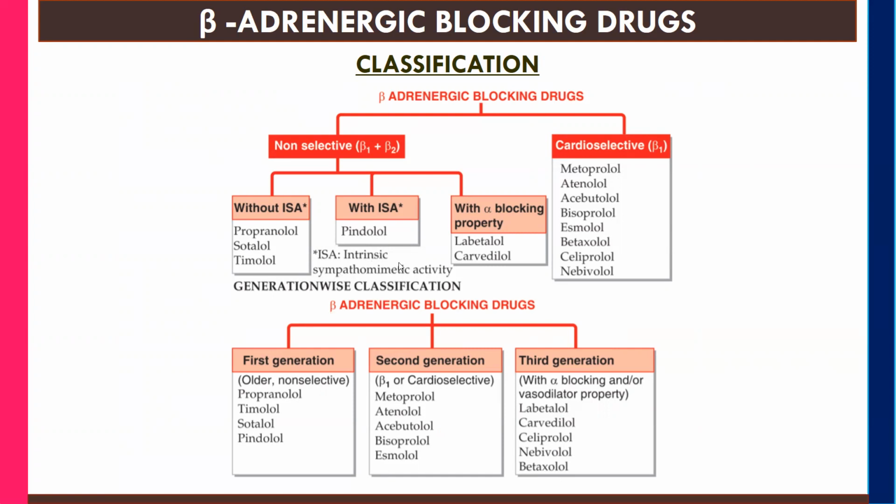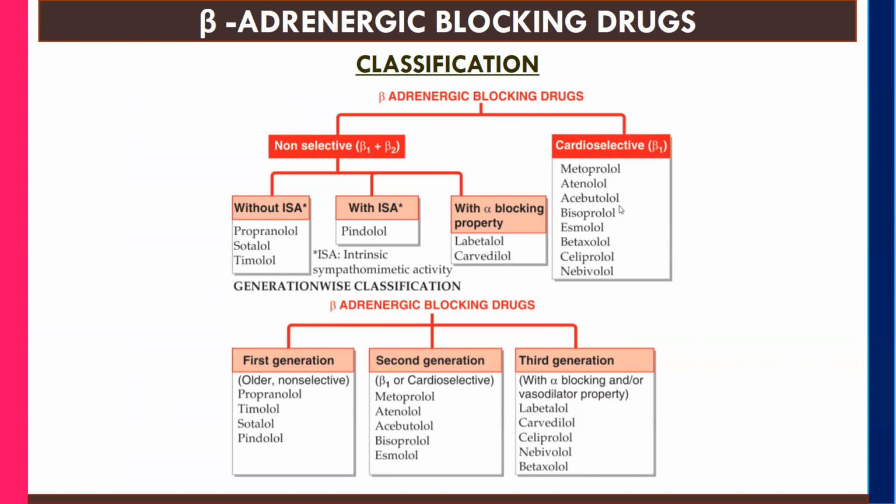So pindolol is present with intrinsic sympathomimetic activity, and they are able to antagonize the beta receptors. Next are those that block alpha receptors as well as beta receptors. Examples are labetalol, carvedilol. Okay, so this completes the first category. The second category is cardioselective beta 1. These are the drugs which mainly act on the heart.